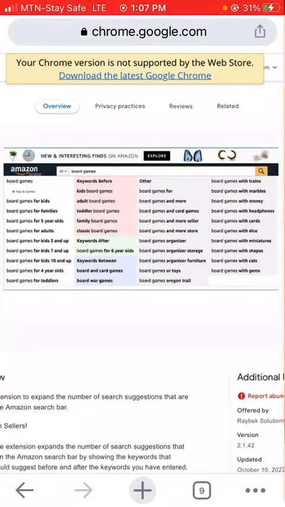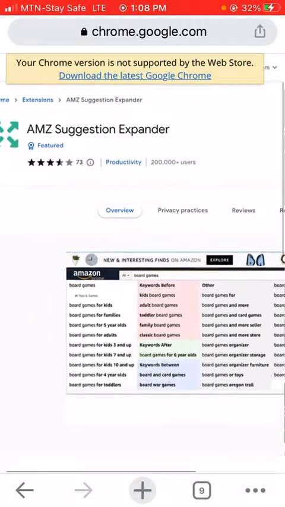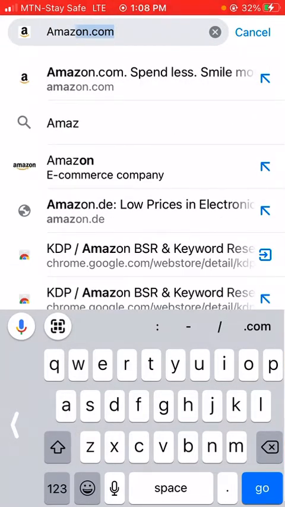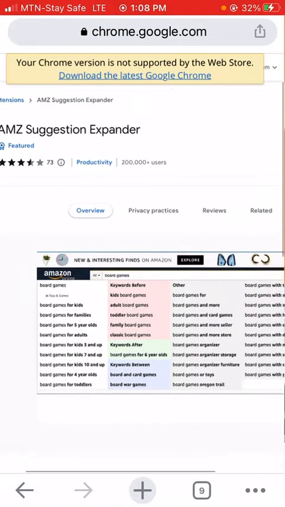Essentially, you want to ensure that you have the right keywords so that you can help Amazon rank your book on their platform. These are the different things the AMZ suggestion expander is going to suggest for you. Anytime you enter Amazon, it would give you suggestions that you can use for your book. Normally, if you type a particular keyword, Amazon only gives you about 5 suggestions, but with the AMZ suggestion expander, you will get several terms that you can use to back up your book.